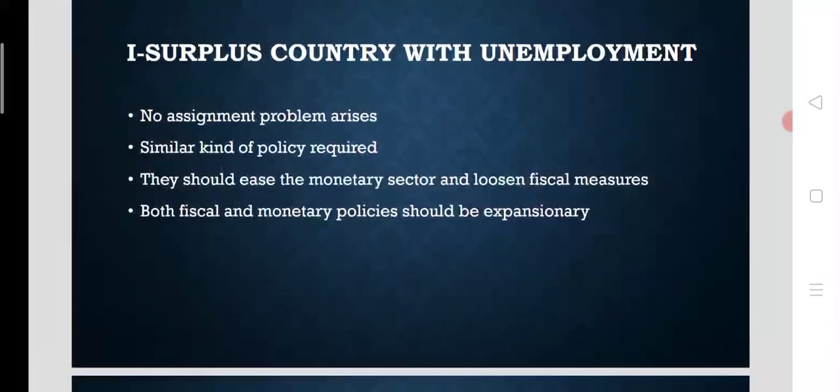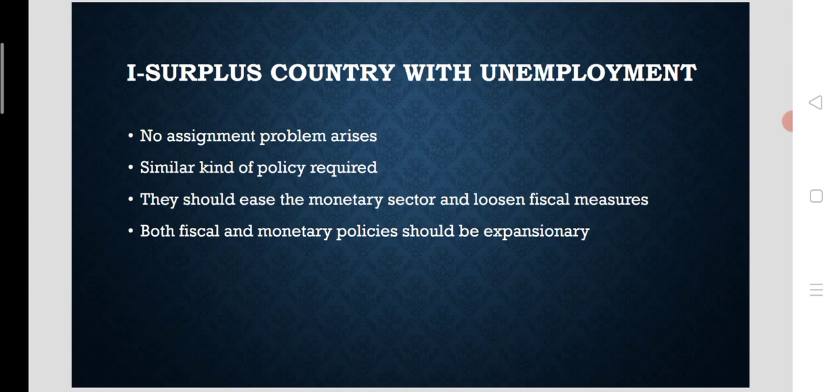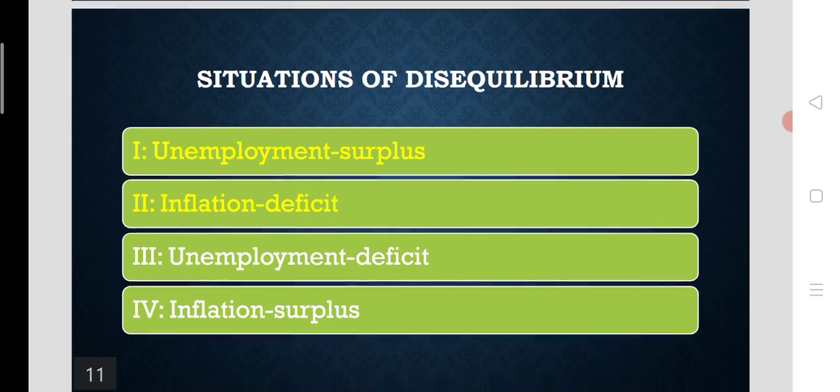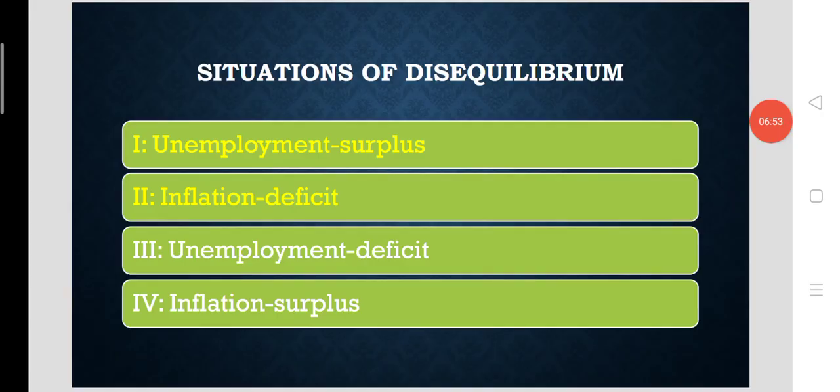That means a similar kind of policy is required. There is no need for any type of assignment. We need to have some policies, but all the policies can be similar during the first two cases of both internal and external imbalance.